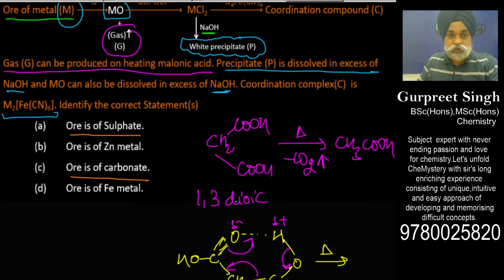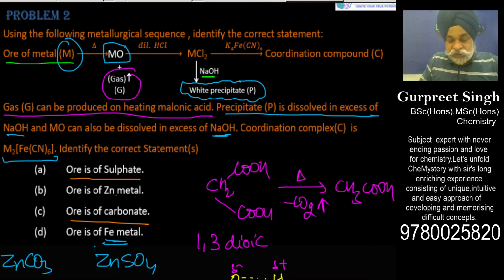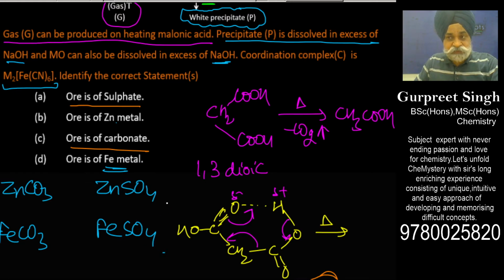Now let me show how we can think of it, because again it is more than one choice, so we have to deal with it with a good amount of patience. As per the options available, either I could make zinc sulfate or zinc carbonate, or if I take iron, it would be either FeCO3 or FeSO4. These are some of the things you can think of, or any of these combinations could be possible. Now let us do it one by one.